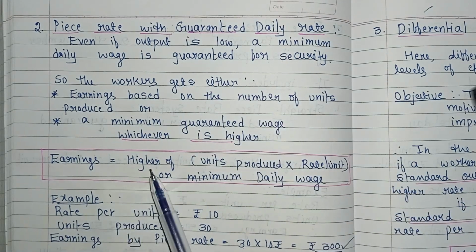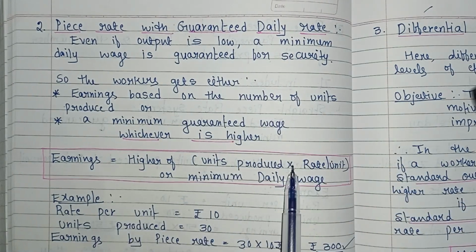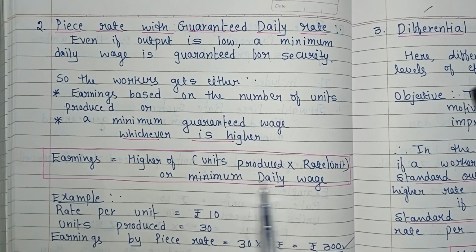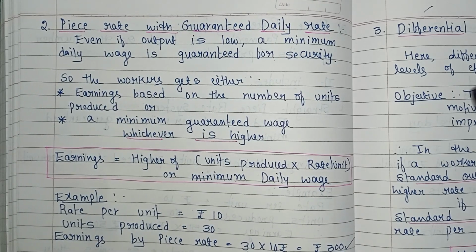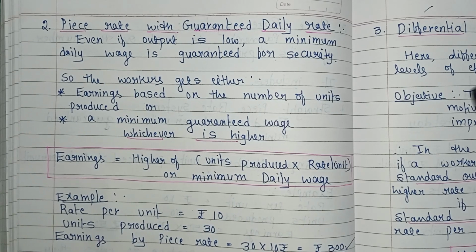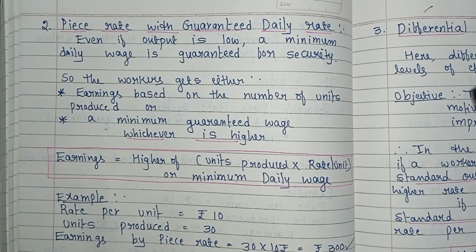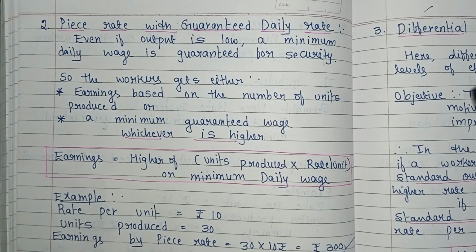It means earnings equal the higher of units produced into rate per unit, or the minimum daily wage. Here, piece rate with guaranteed daily rate is used to protect the workers in case they cannot produce enough output due to genuine reasons like machine issues or power failure. So under this system, the worker is paid on the piece rate basis, but a minimum daily wage is guaranteed. Clear? Let's see the example.